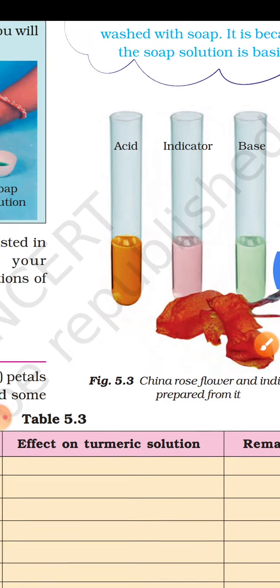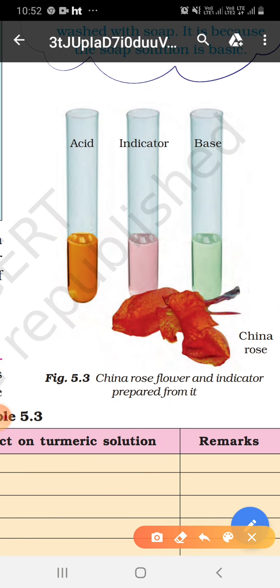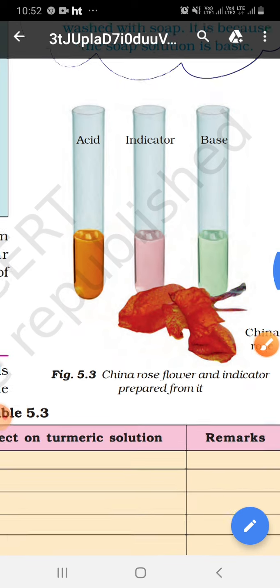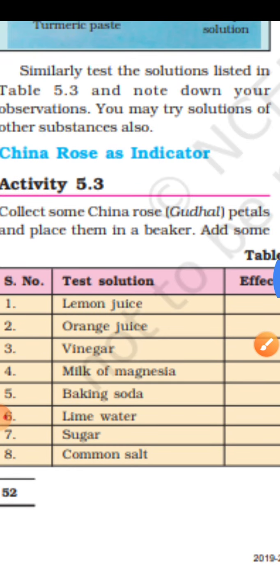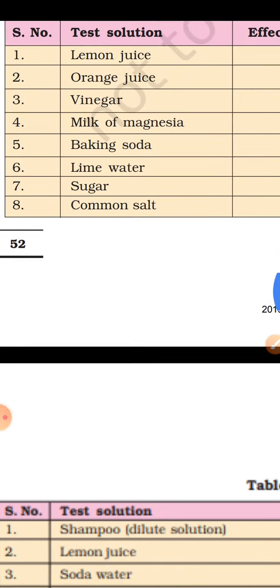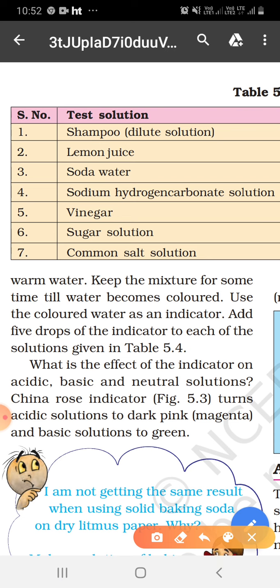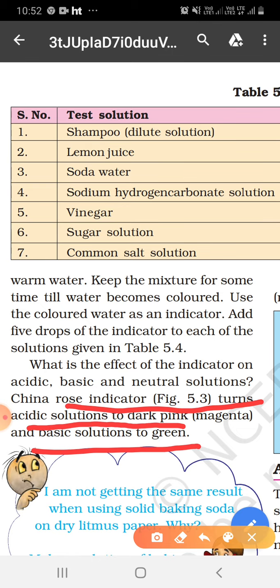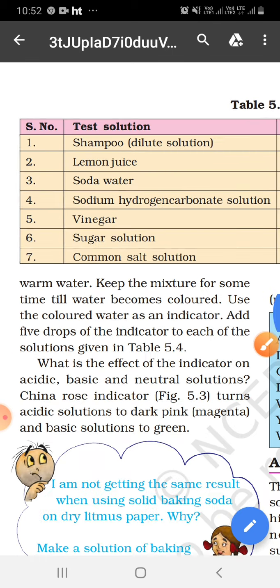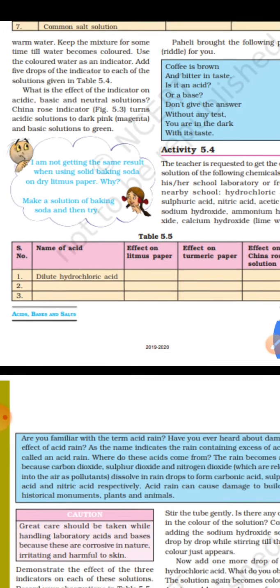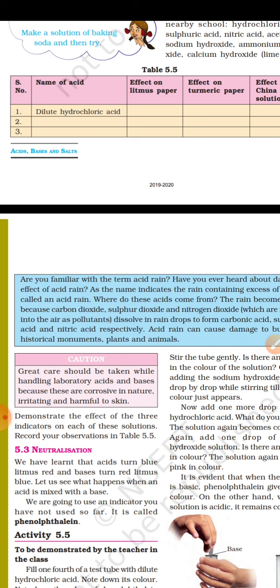Now the next indicator is the china rose indicator, or you can say gudhal. It is pink in color. And what happens when you dip it into different substances like acids or bases? See, the china rose indicator turns acidic solution to dark pink and basic solution to green color. So these are the three main natural indicators which we use. Clear to all of you?